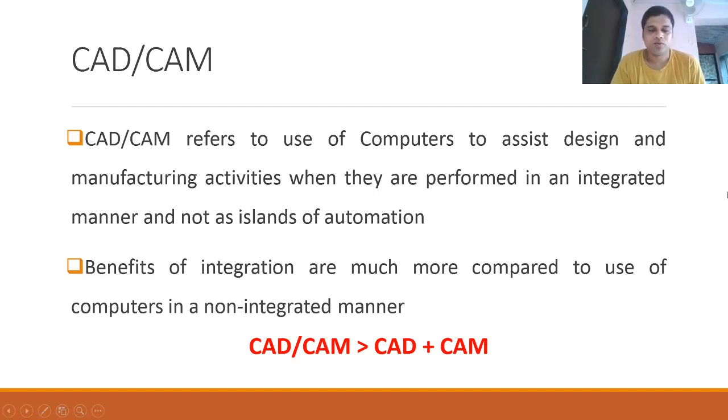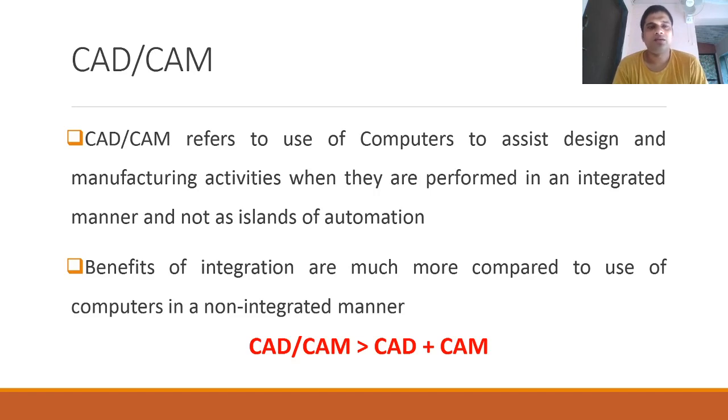So CAD/CAM, the short forms, which is computer aided design and computer aided manufacturing, refers to use of computers to assist design and manufacturing activities when they are performed in an integrated manner and not as islands of automation. In the first lecture also we had a discussion on why there is a slash and not another symbol like a hyphen or an addition. So slash denotes integration.